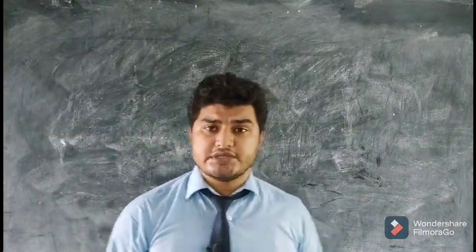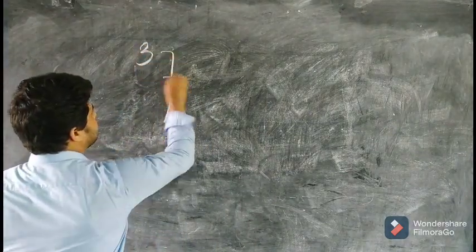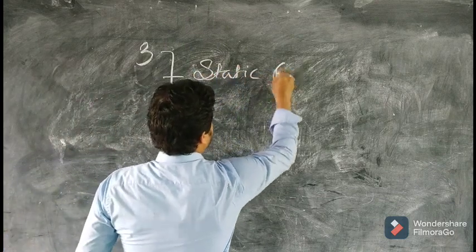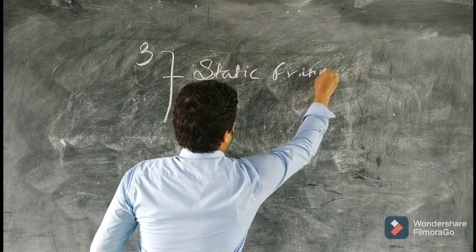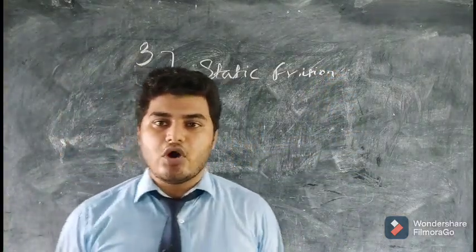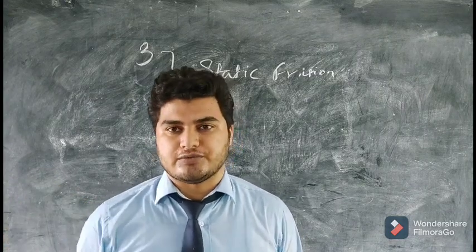The next topic is types of friction. So there are three types of friction. One is called static friction. The friction which is applied when the object is at rest, that friction is called static friction.